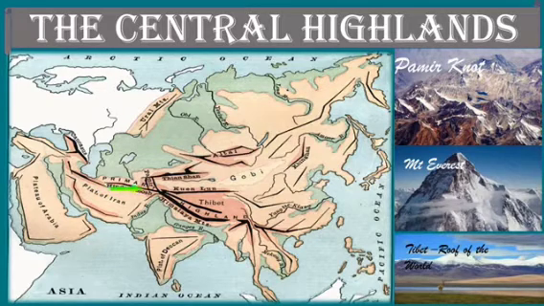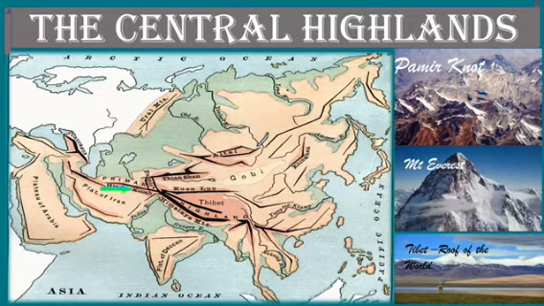There are many plateaus in this particular region. You have the Tibetan plateau, the Mongolian plateau, the Iranian plateau, the Anatolian plateau and so on, of which the highest is Tibet. Because it is the highest plateau, it is known as the roof of the world. Tell me, children, which is known as the roof of the world? Tibet. Which is the highest peak in the world?